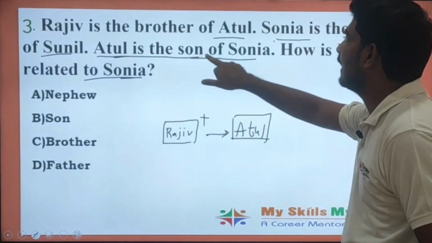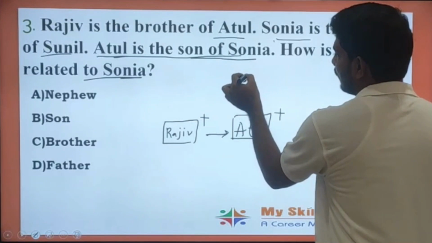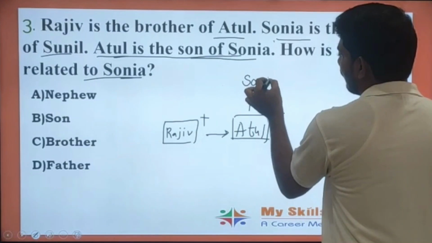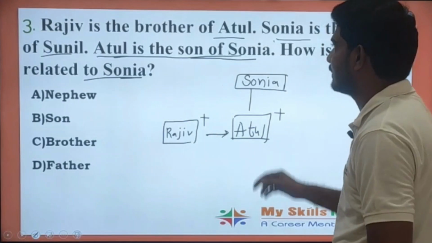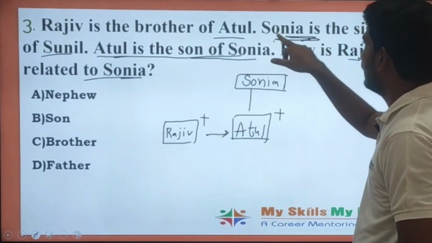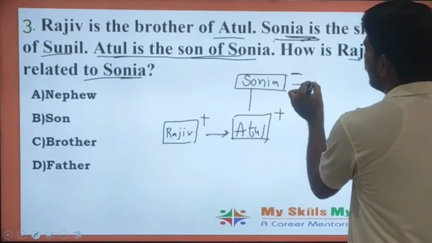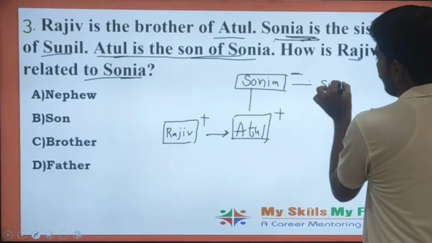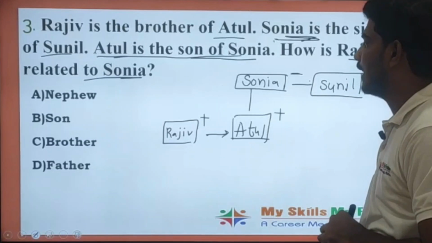Atul is the son of Sonia. Now the connection is established for us. Read the second statement again: Sonia is the sister to whom? Sunil. So this was the given data in this problem.